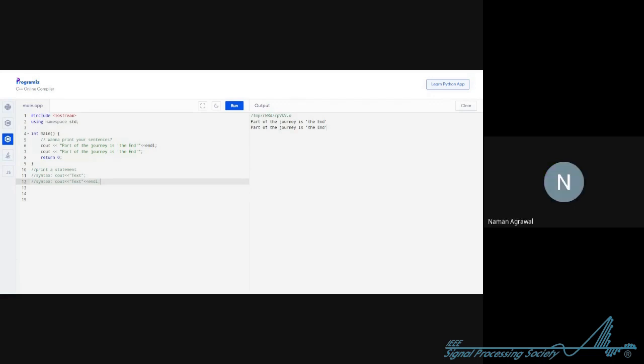Which one is faster, endl or slash n? Like, there's no difference in both of them, but it's advised to use endl. You can use any local compiler and see the time; there is no difference. Endl adds a flush command after slash n. It's just the same thing without the flush command. For competitive programming, they recommend to use slash n.